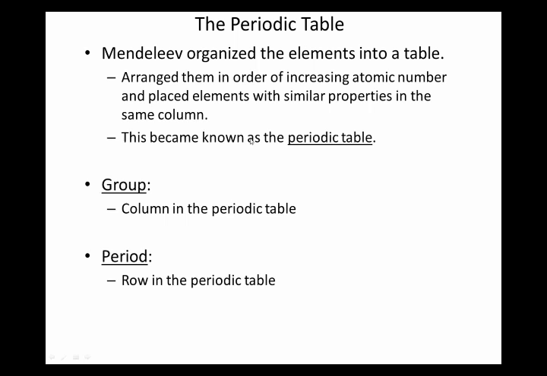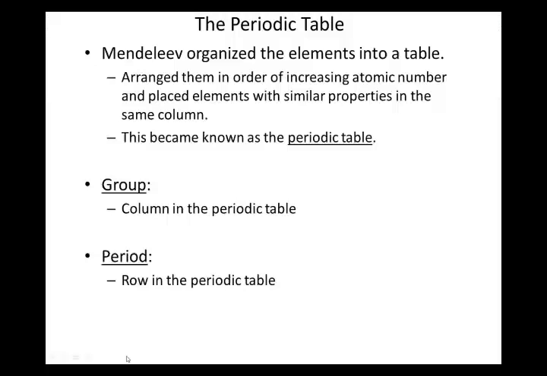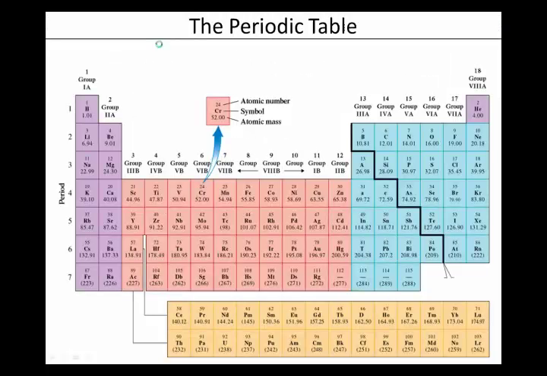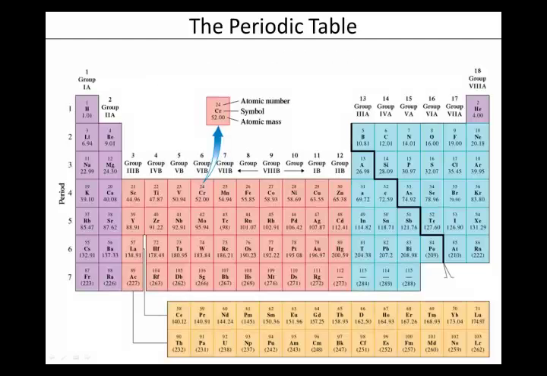So this thing here, and we have groups and periods. Groups are the vertical columns. Periods are these, the rows. Now, let's go back here. Oh, there's a better one. So groups, periods. And these two rows down at the bottom actually belong here.